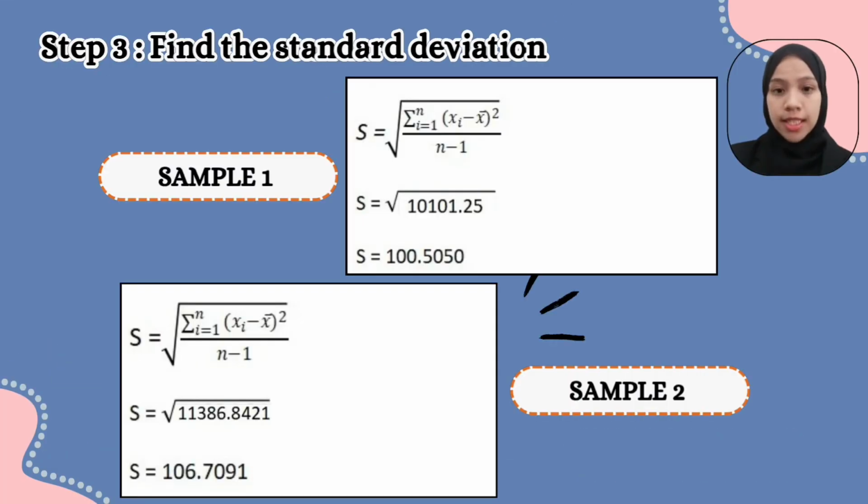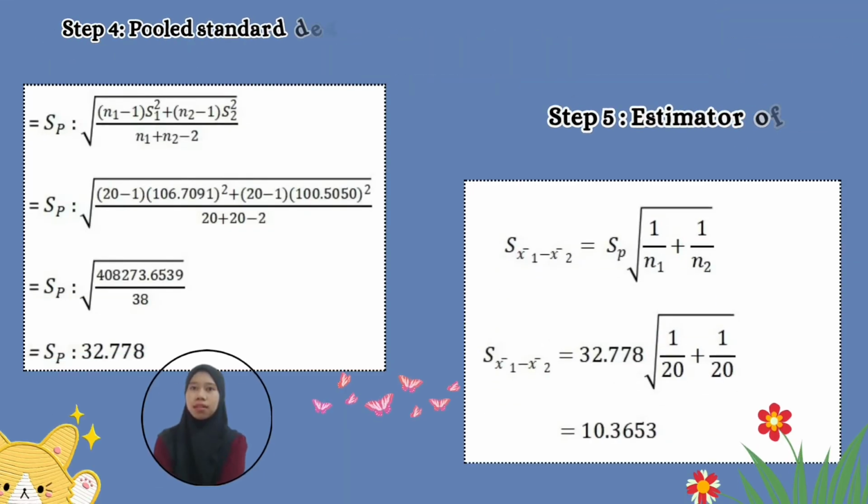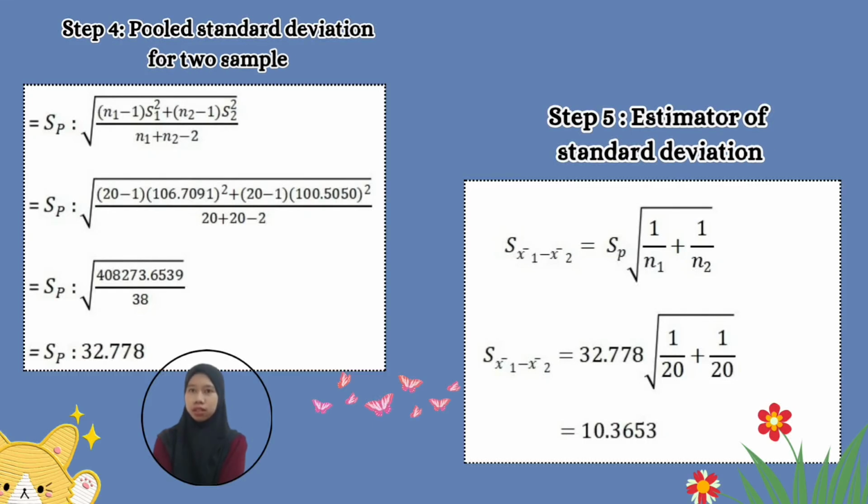This slide shows how to find the standard deviation. As you can see in the slide, we take the square root of the variance to find the standard deviation, and we get the result. This value reflects how much the costs differ from their respective means. Next, step 4, after we get the standard deviation, we need to find the pooled standard deviation by combining both groups into one single measure to find the mean difference in sample size.